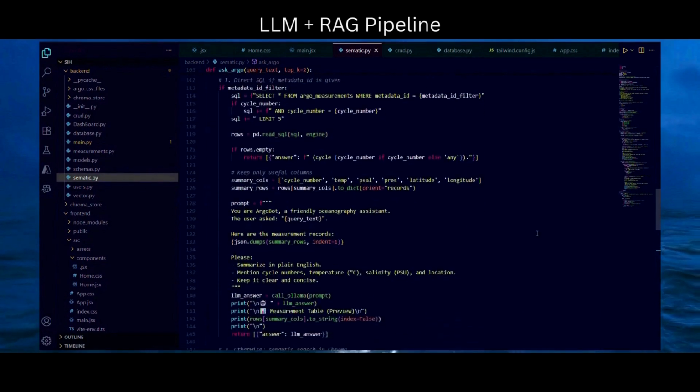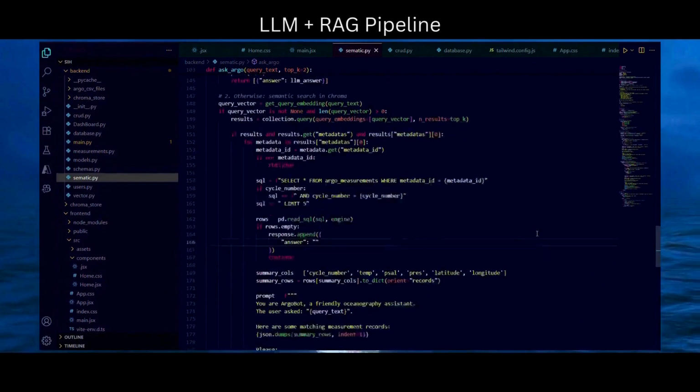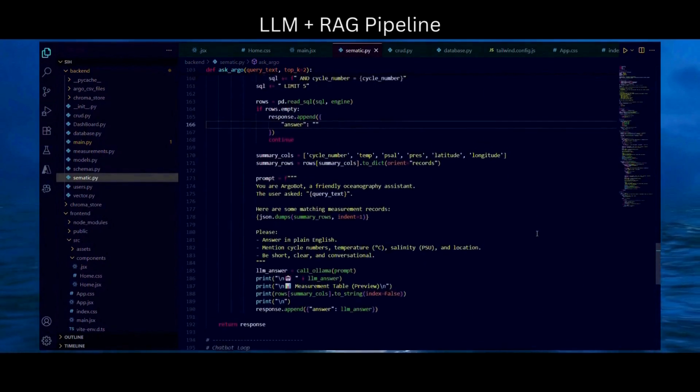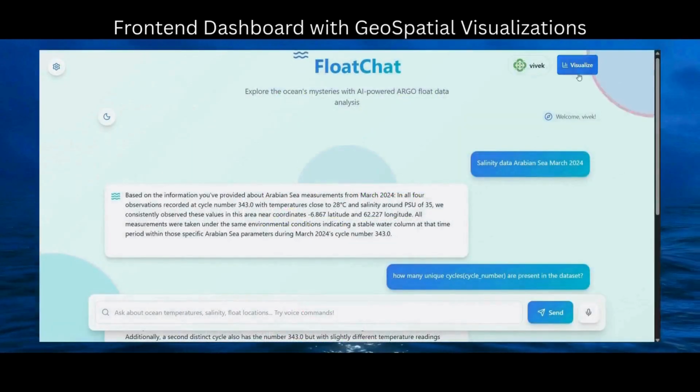The retrieval result is written in JSON format, and this JSON output is given as input, that is a prompt, to the LLM, which converts structured JSON to natural language for users.